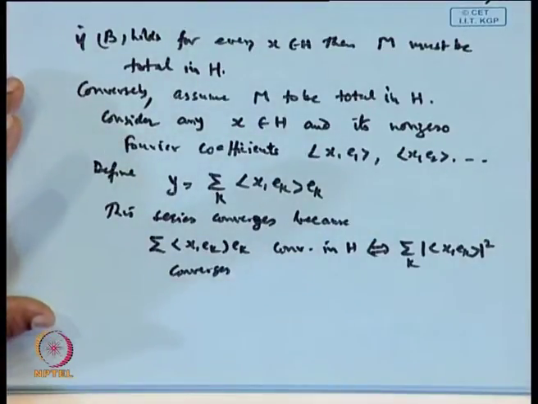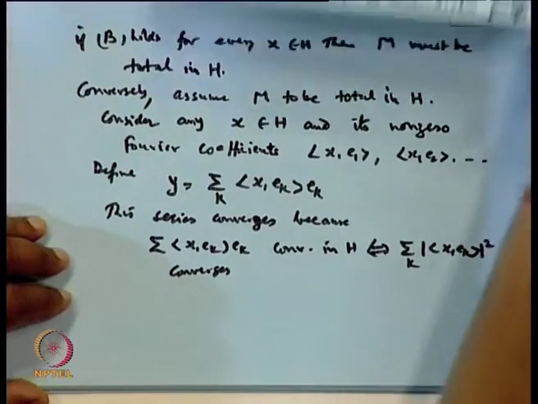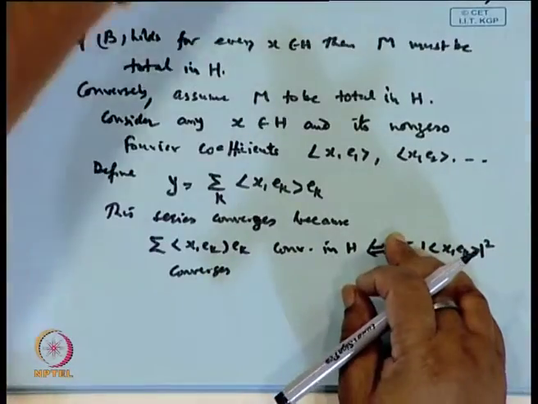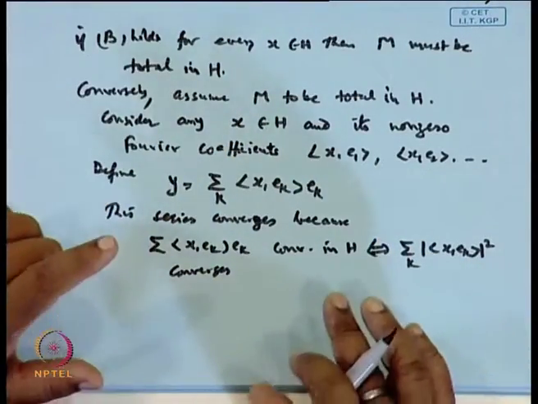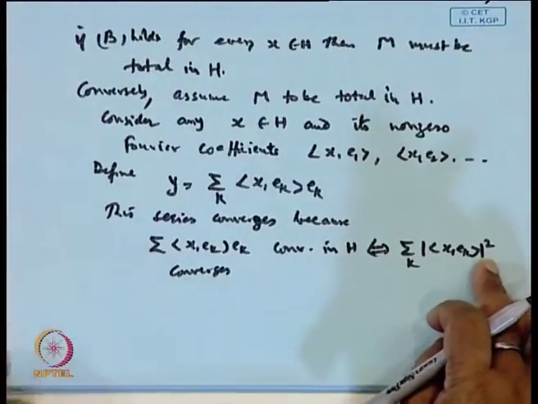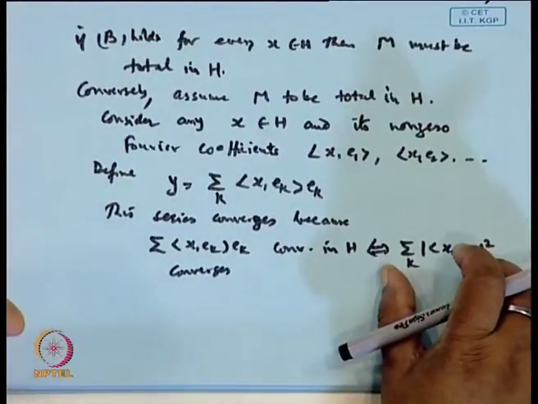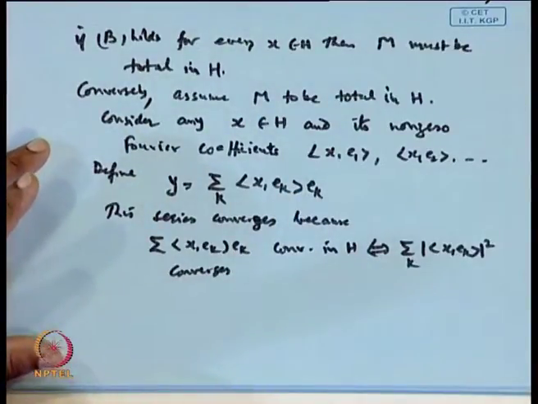Now it is already given that this series is convergent, is it not? By Bessel's inequality, sigma of this is less than or equal to norm x square. So this series is convergent. Therefore this will converge, so the convergence is okay.